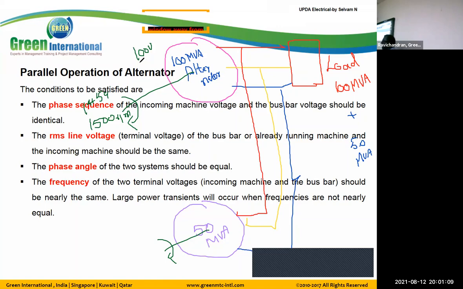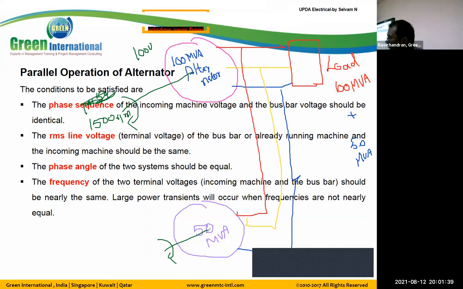So we need to maintain the 100 voltage on the load side. If the turbine speed is less, we will get less voltage. Due to the less voltage, our load may be affected. So we need to maintain a constant voltage. To maintain the constant voltage, the turbine always rotates at 1500 RPM, no issues.